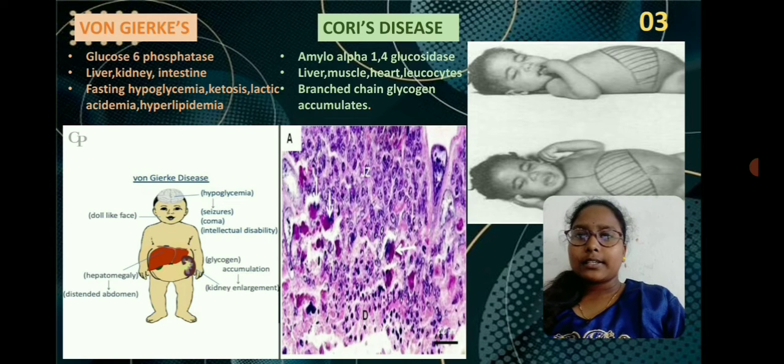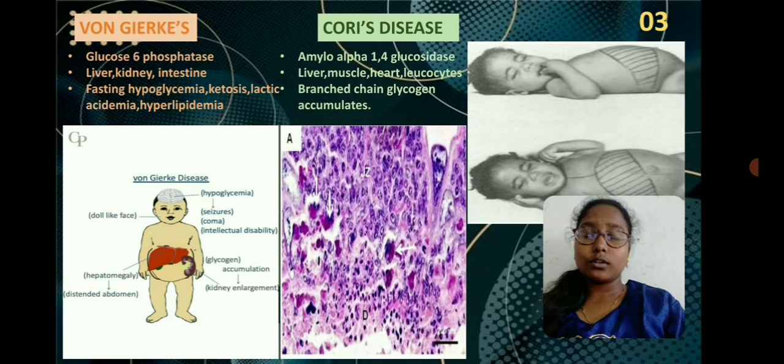First one is von Gierke's disease. It is caused due to the deficiency of the glucose 6-phosphatase enzyme, which is required in the process of gluconeogenesis, that is during the transformation of glucose 6-phosphate to glucose. If there is a lack of this enzyme, then glucose 6-phosphate does not convert into glucose and hence there will be accumulation of glycogen in the form of glucose 6-phosphate. So there will be no energy supply to the body as there is no conversion of glucose.